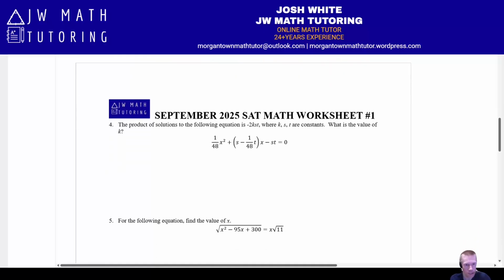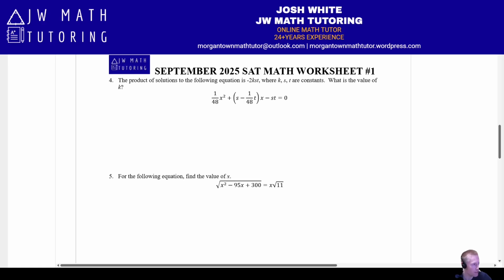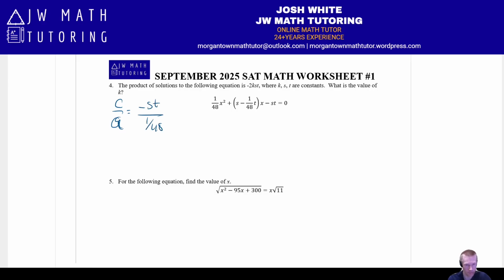All right, let's move to the top of the next page. So here we have a quadratic problem. We've seen ones like this before, but I want to keep this one in just because of the 1 over 48, the fractional coefficient out front. So the quickest, easiest way to do this is knowing that the product of the roots is equal to c over a, which in this problem is negative st over 1 over 48. Now, this can actually be simplified into negative 48 st.